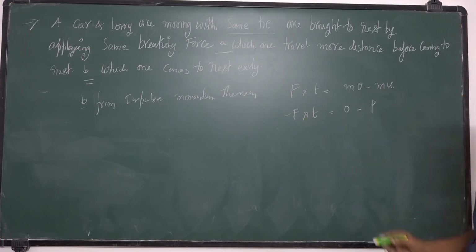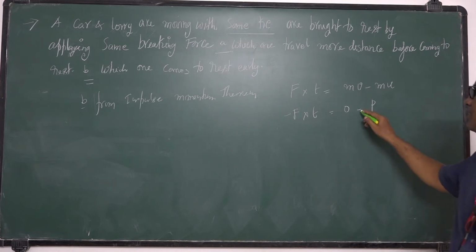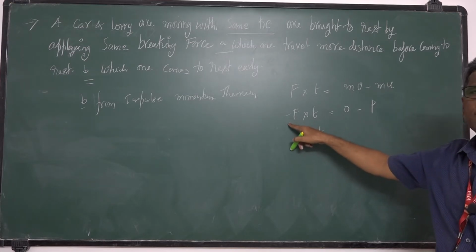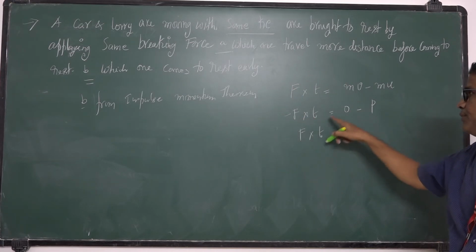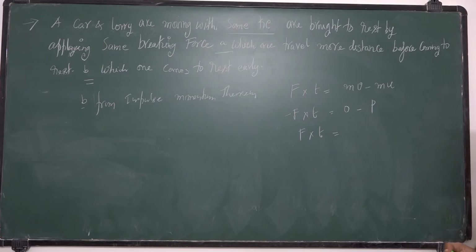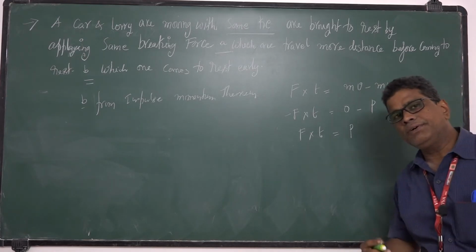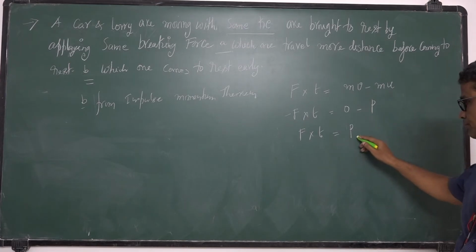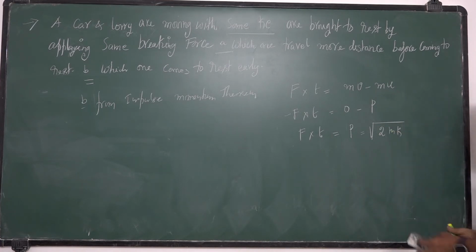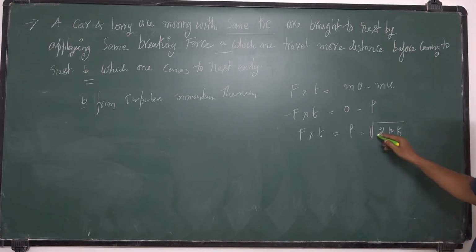What is mv? Momentum. So we don't know the momentum. This minus minus gets cancelled. So we have F, this minus indicates it is a retarding force. So F into T, what is T? Time taken to come to rest is equal to P. Momentum we don't know. So what I am doing? I am converting to kinetic energy. Instead of momentum, I am writing 2mK.